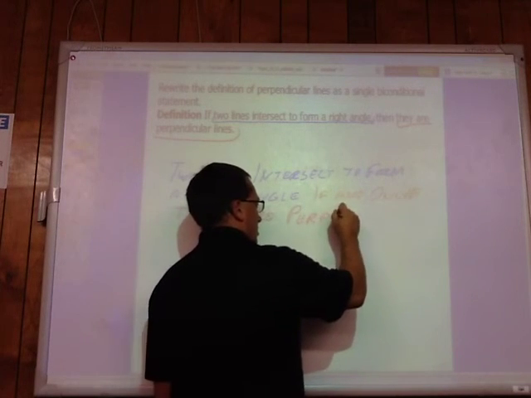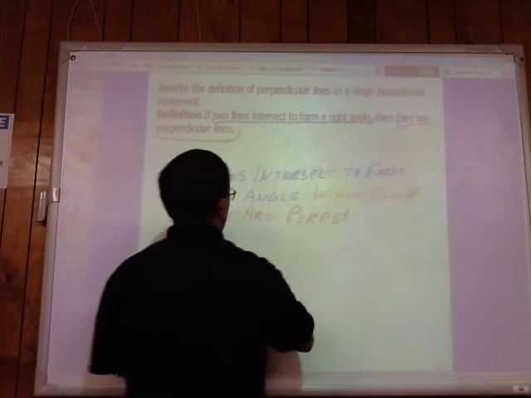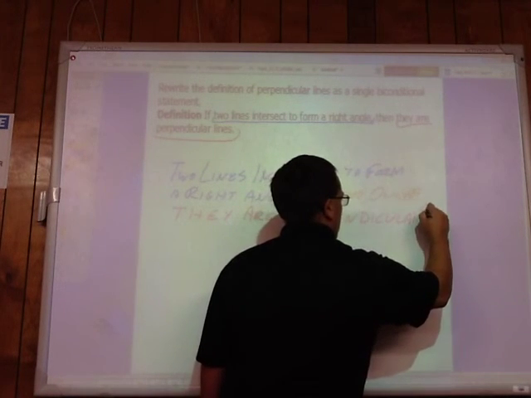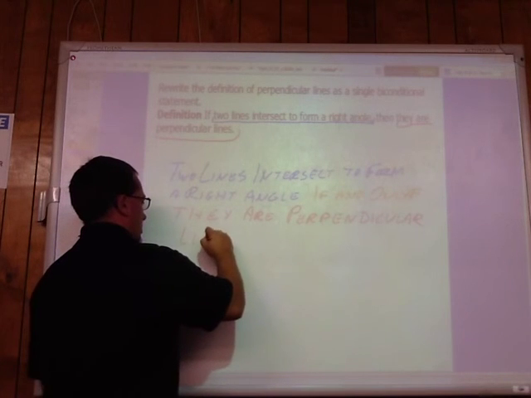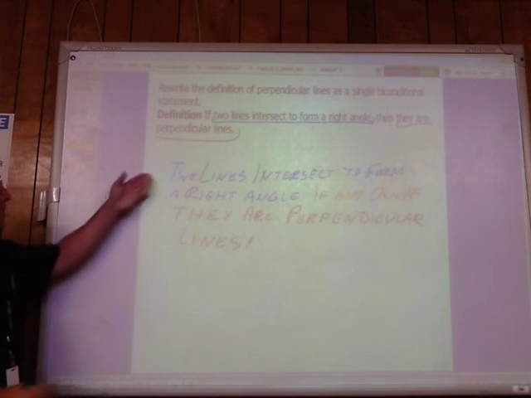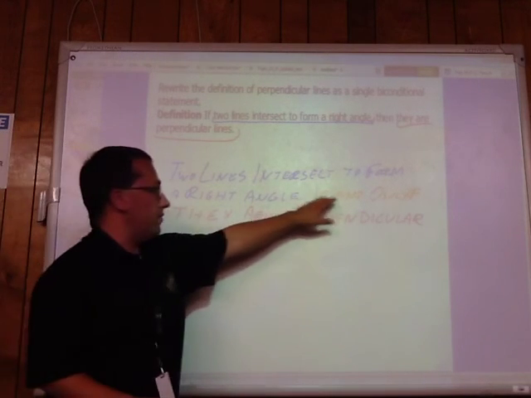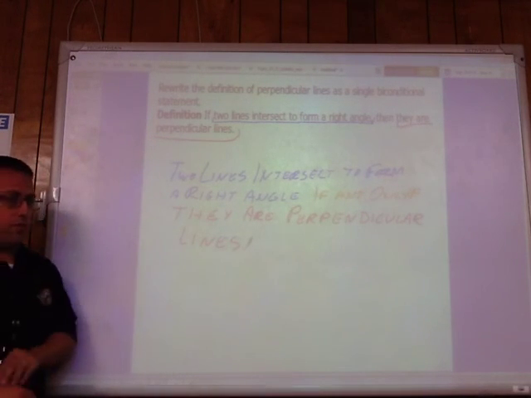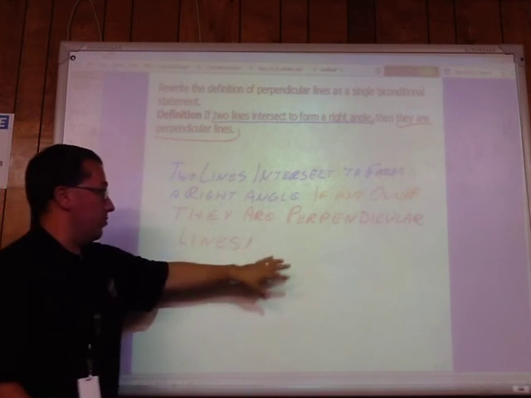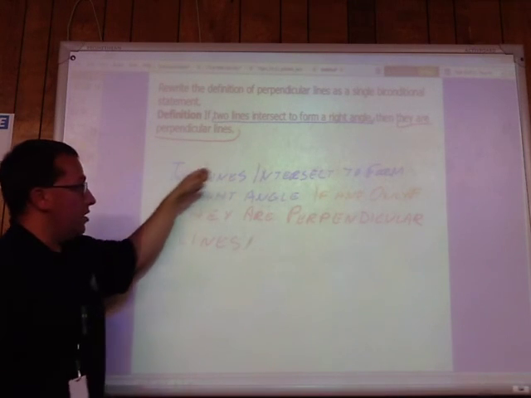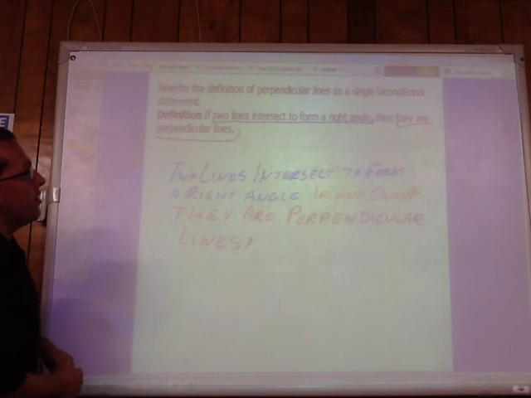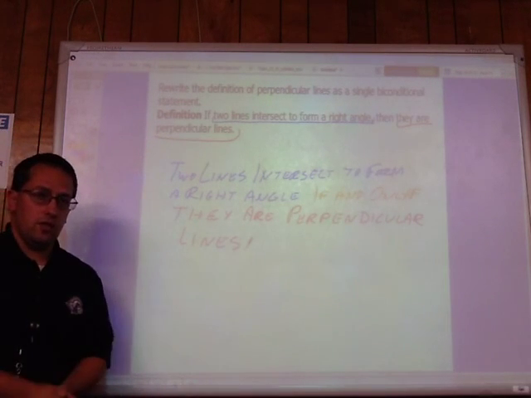I can't spell perpendicular. Perpendicular lines. Right? And so that is a biconditional statement. This is true if and only if this is true. There's no other way for it to happen. Which means I could just as easily take this and flip it around. Two lines are perpendicular lines if and only if they intersect to form a right angle. And that is conditional statements.